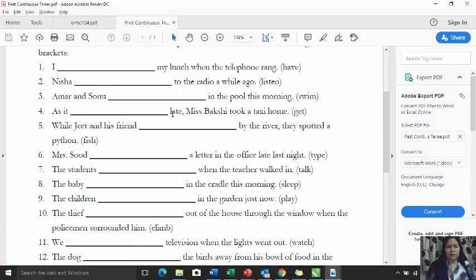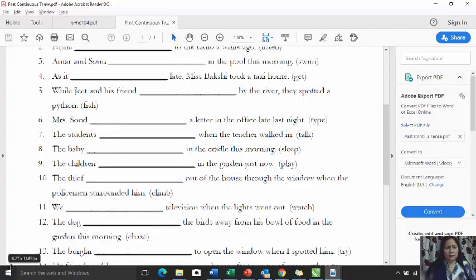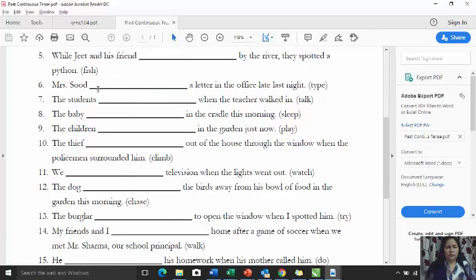As it was getting late, Miss Bakshi took a taxi home. While Jeet and his friend were fishing by the river, they spotted a python. Mrs. Sood was typing a letter in the office late last night. The students were talking when the teacher walked in.